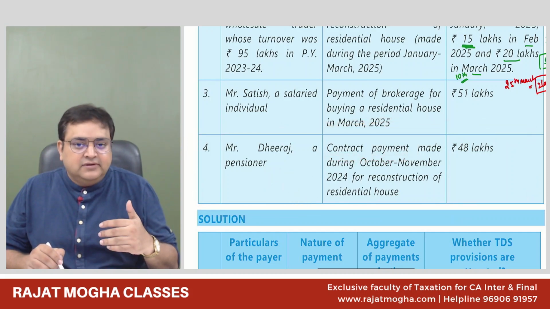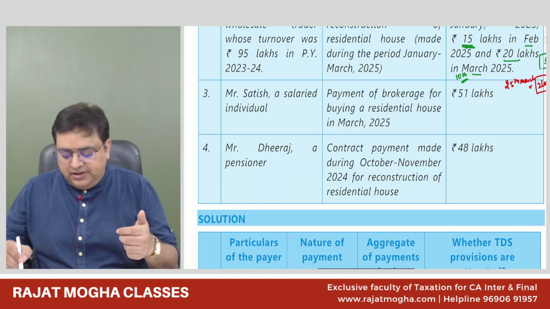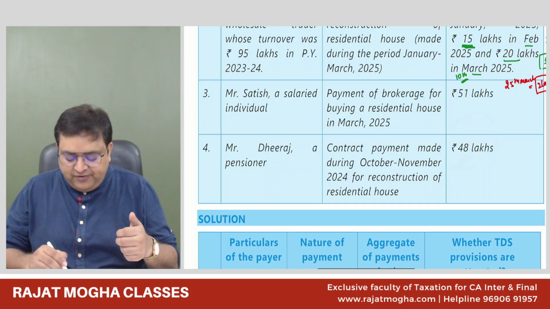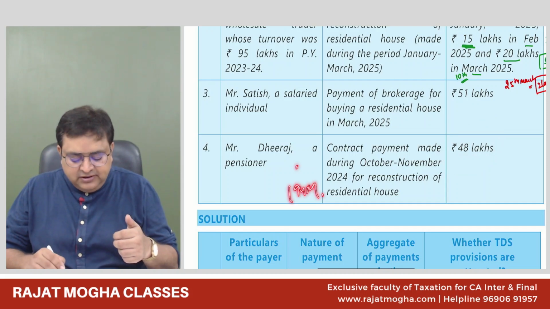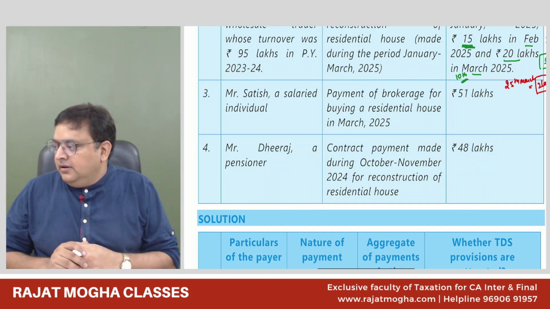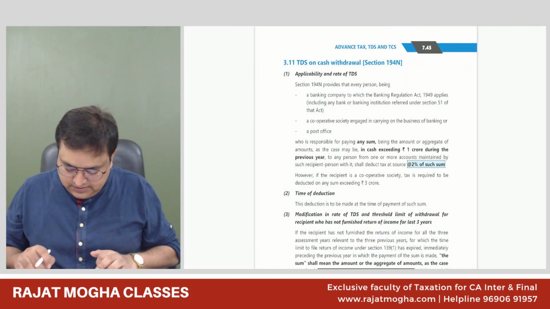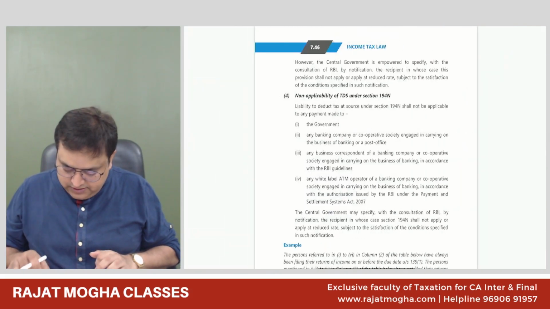In case it can be applied, but the 194M threshold limit is 50 lakh. Here you are making a payment of 48 lakh. So 194M is also not applicable. So neither 194C is applicable, nor 194M is applicable. No TDS. Got it? Yes, sir. Good.